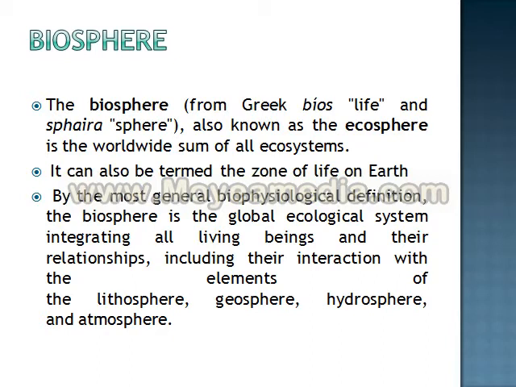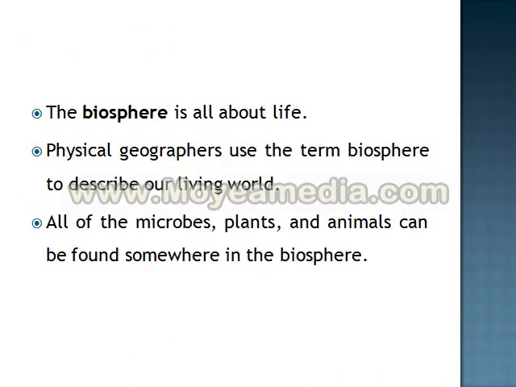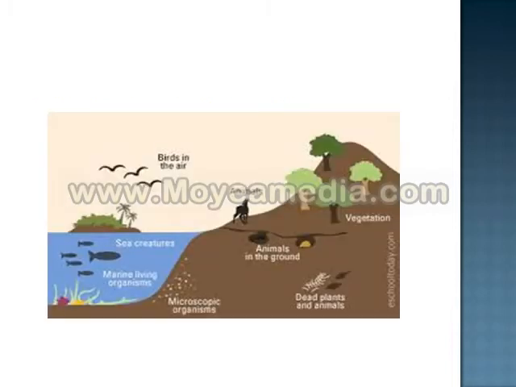Everything, it's all about life. Our living world is another term used for biosphere. Then in the next slide you can see a picture of biosphere. You can see over here everything which is having life is covered under biosphere.